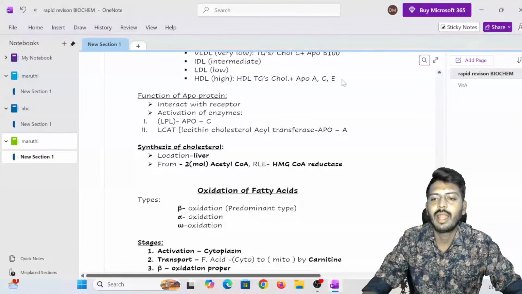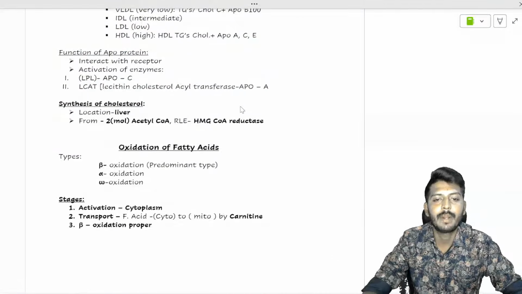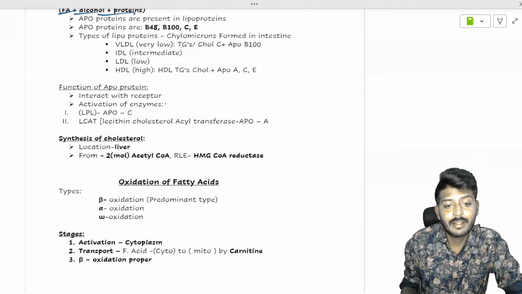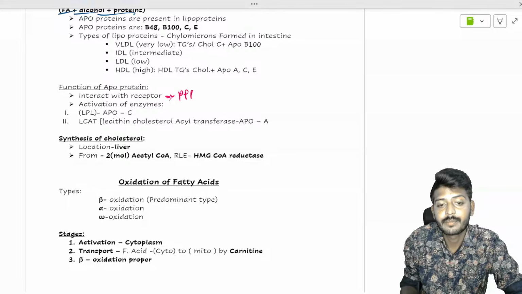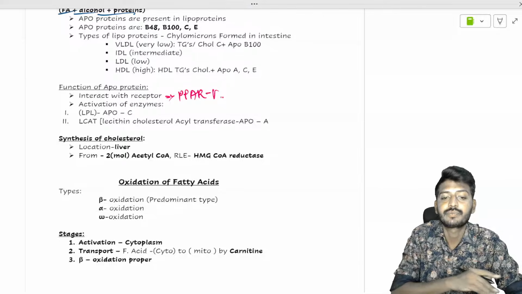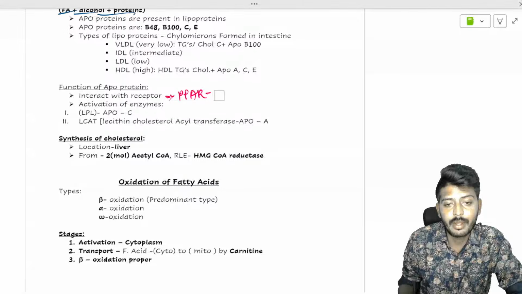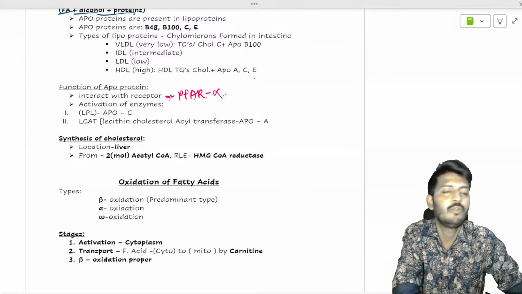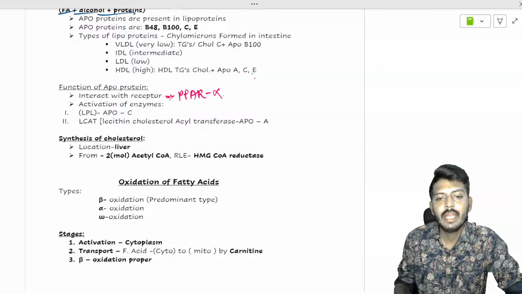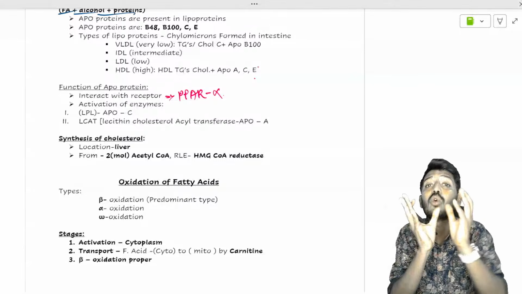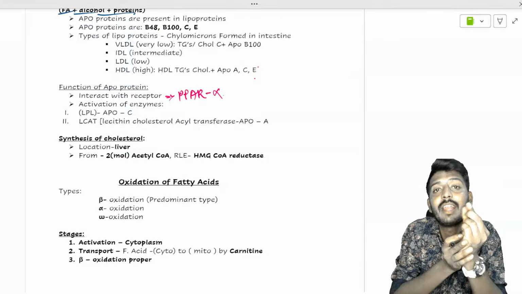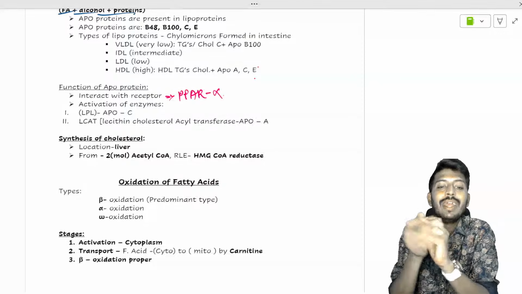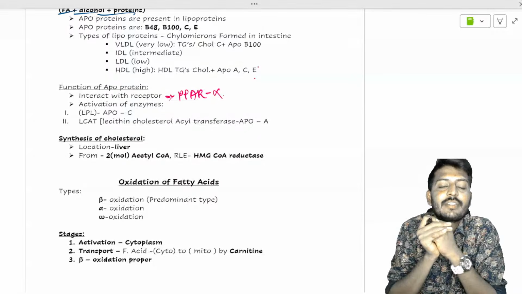Inside it we have apoprotein, the protein part of the lipoprotein. It can interact with receptors such as PPAR gamma. Okay, sorry, not gamma, PPAR alpha. I'm really sorry, PPAR gamma is for thiazolidinediones. So PPAR alpha. Whatever the protein part of the lipoprotein is, apoprotein, it has to do some work. What work is it going to do? It interacts with the nuclear receptor such as PPAR alpha.